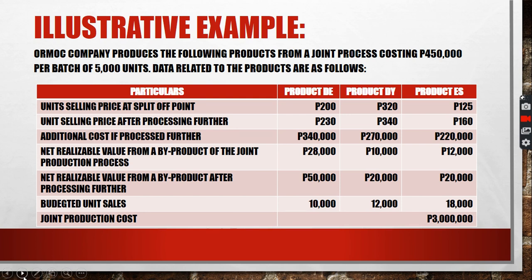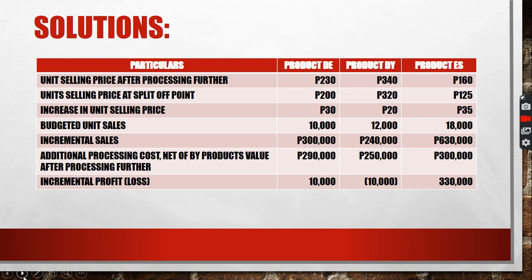And then we need to deduct the NRV, the benefit, the income from a byproduct after the processing further from the additional cost para mahanap po natin magkano lang po ang net cost natin. So lalabas 300, that's 290, 340 minus 50, 290, 270 minus 20, 250, 320 minus 20, 300. That will be the additional processing cost net of a income from the byproducts.